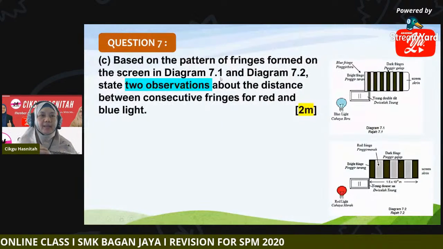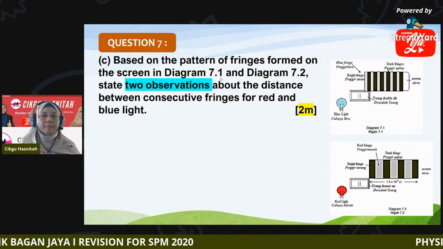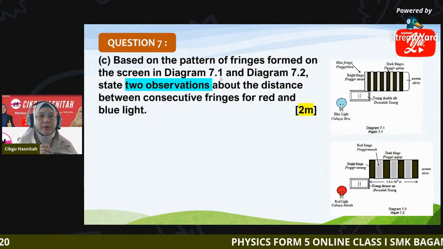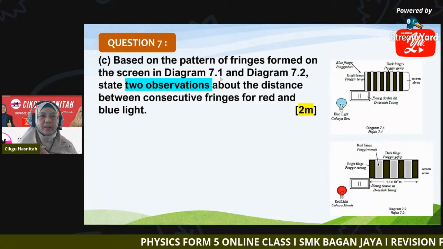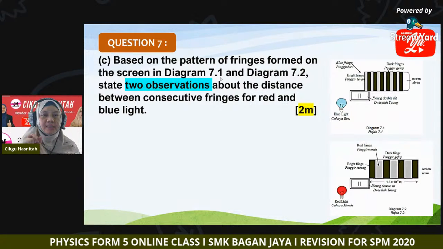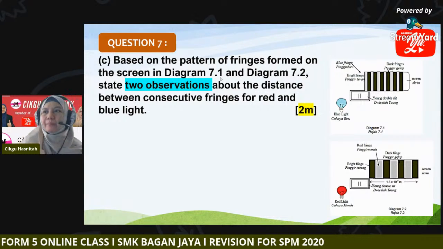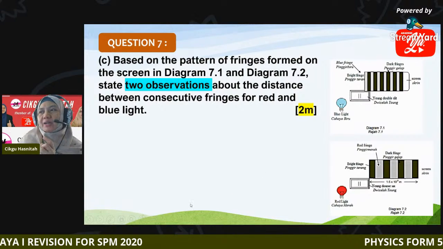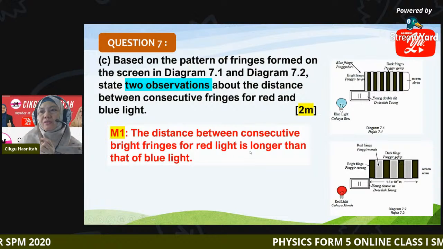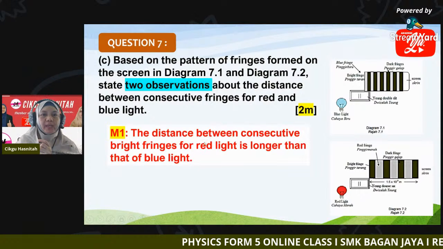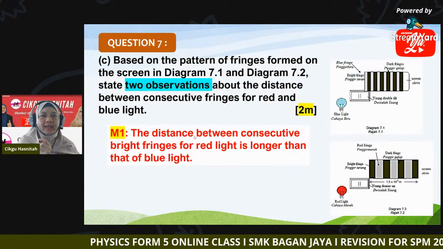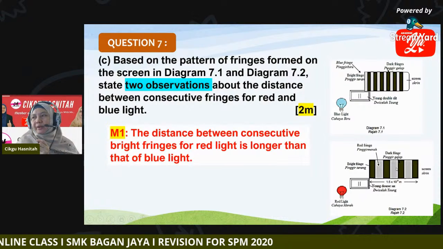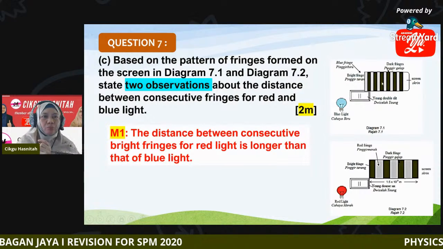Okay, next, C. Based on the pattern of the fringes formed in diagrams 7.1 and 7.2, state two observations about the distance between the consecutive fringes for red and blue light. So what observation can we see? First, you can say the distance between consecutive bright fringes for red light is longer. You can see obviously the fringes for red light are longer compared to the blue one.